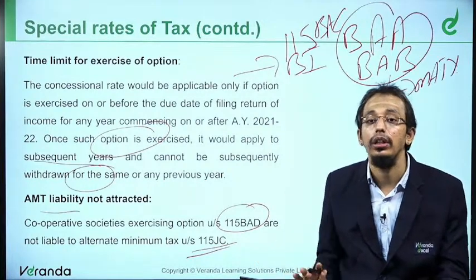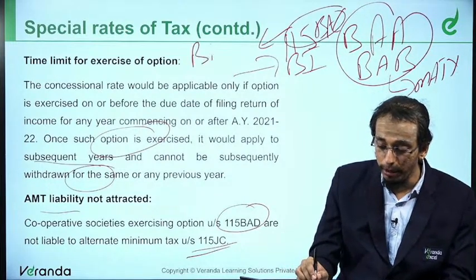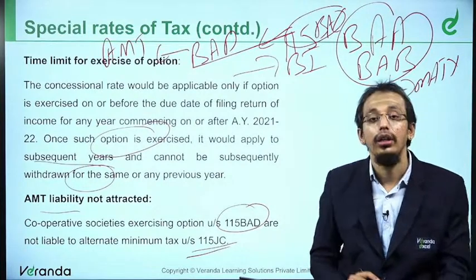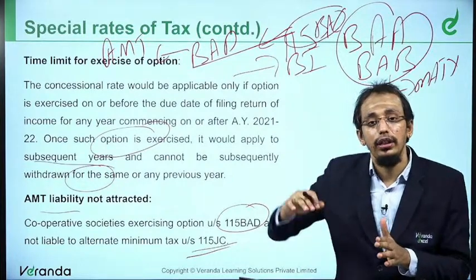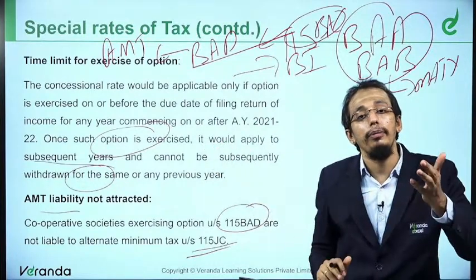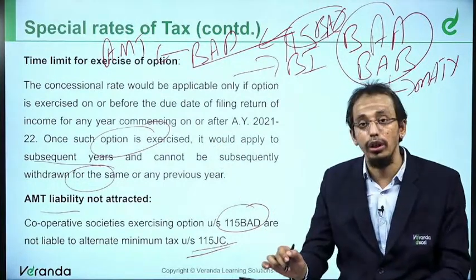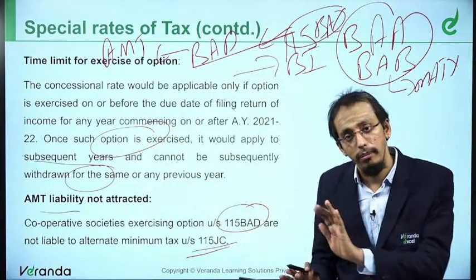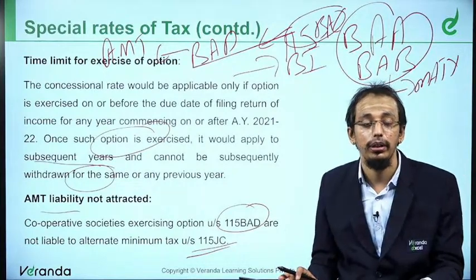Likewise, 115BAC or 115BAD, if you choose, AMT is not applicable. That is, these new rates of tax, if you choose, this is the only rate of tax. Minimum alternate tax or alternate minimum tax, both are not applicable. Earlier also, even under 115BAA and BAB, MAT was not applicable. Here also, AMT will not be applicable.